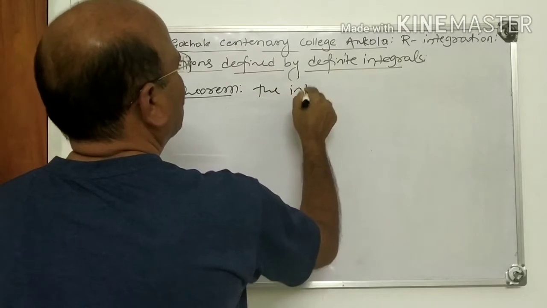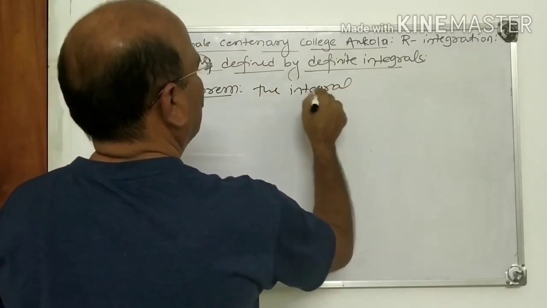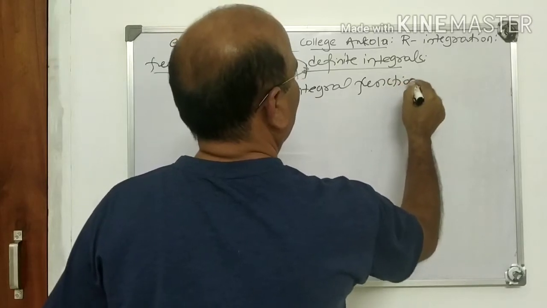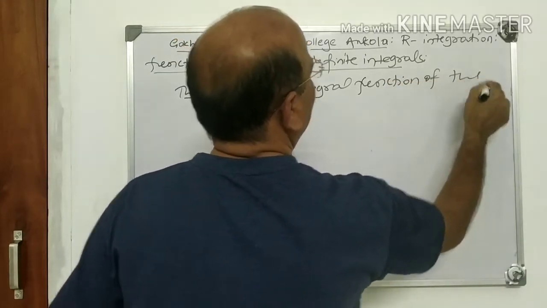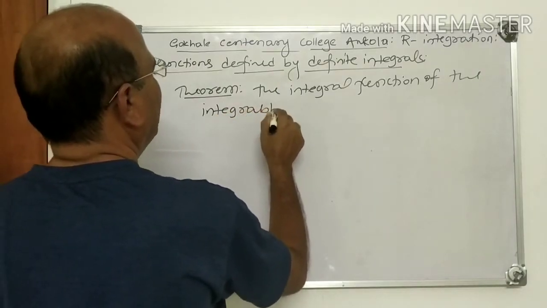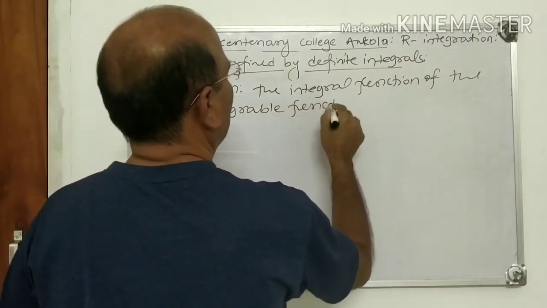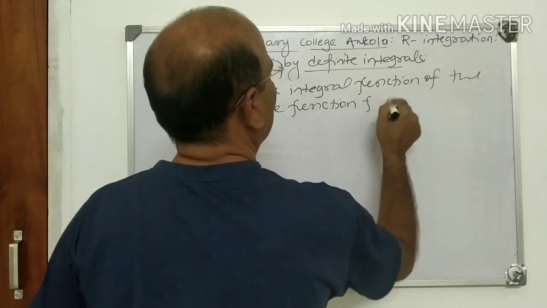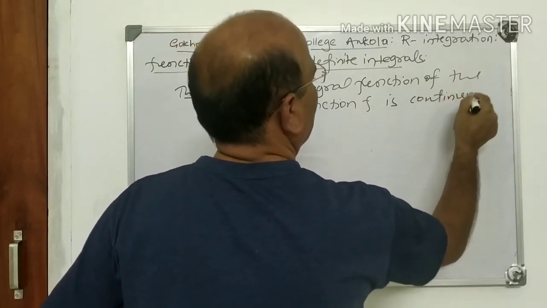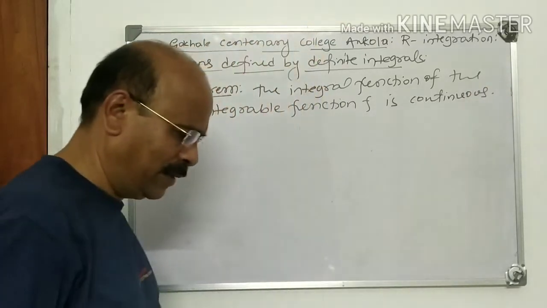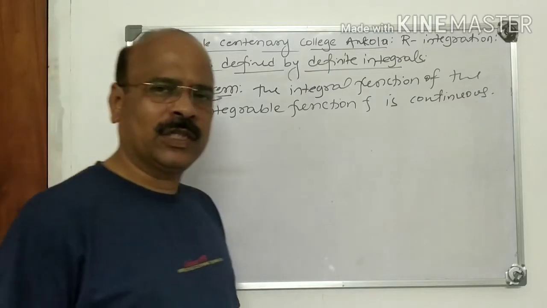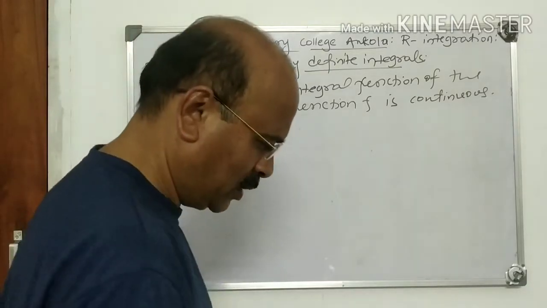The integral function of the integrable function f is continuous. This is the theorem: the integral function of an integrable function is continuous.